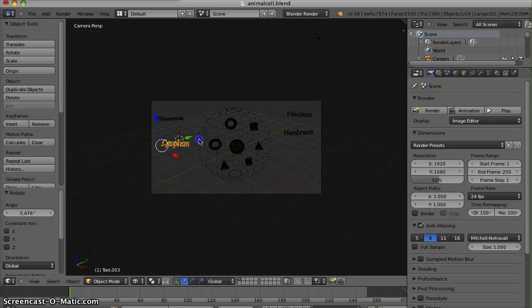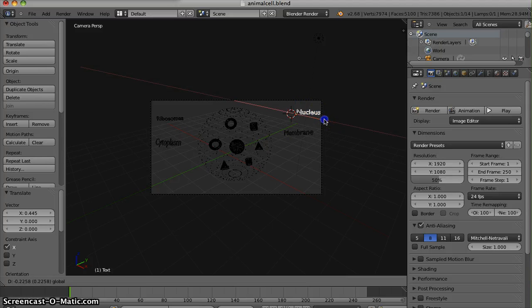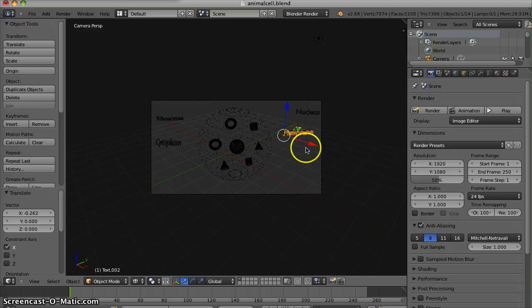Rotate it. Move this a bit to the side and back a little. Again, a little bit with this too. And with the membrane as well.